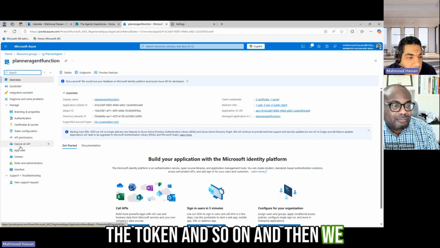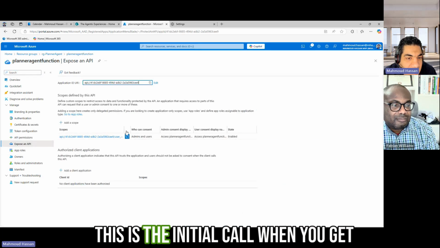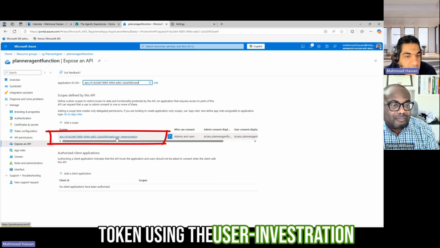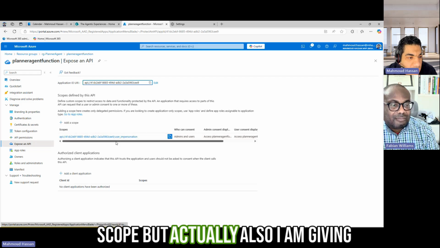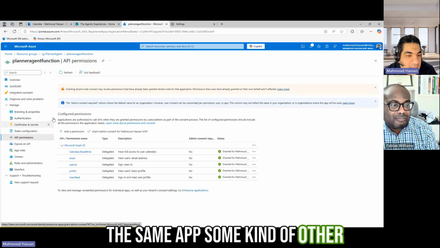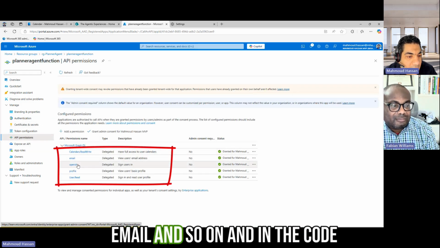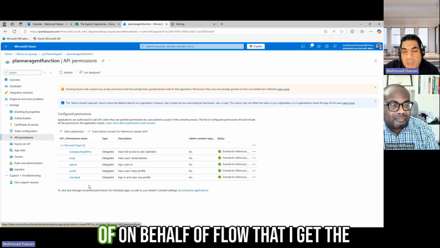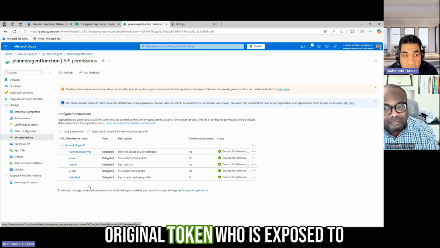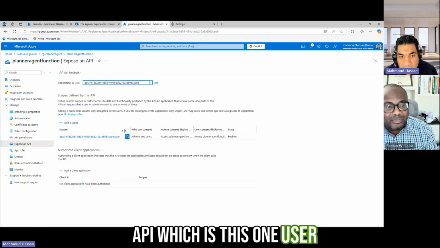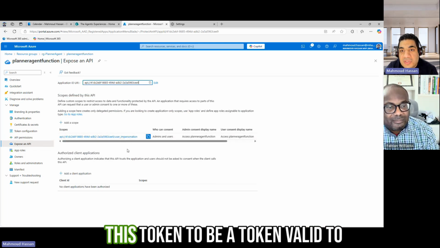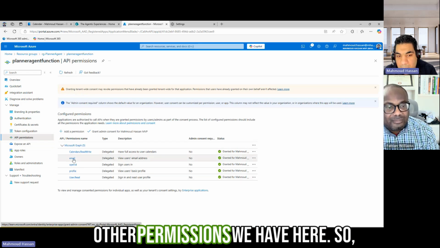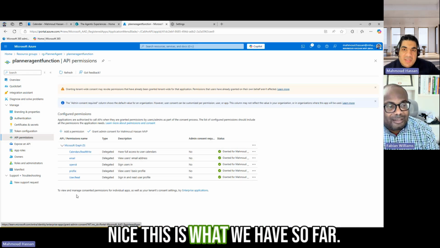And then we have the exposed API. Actually, this is the initial call. When you get the initial token, you will get just a token using the user impersonation scope. But I am also giving the same app other API permissions like calendar read/write, email, and so on. And in the code, when we are going to show it, you will see that I am doing an on-behalf-of flow, where I get the original token with the exposed API, which is this one, user impersonation. And then I convert this token to be a token valid to call Graph with calendar and the other permissions we have here. So nice. This is what we have so far.